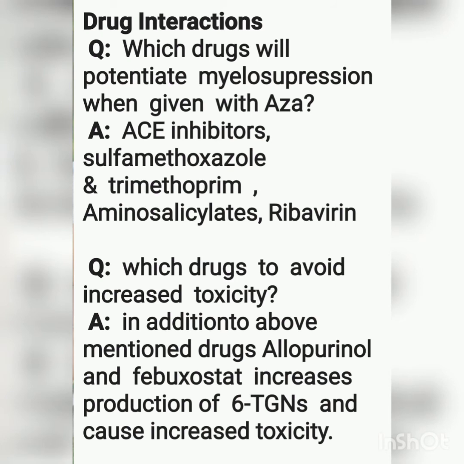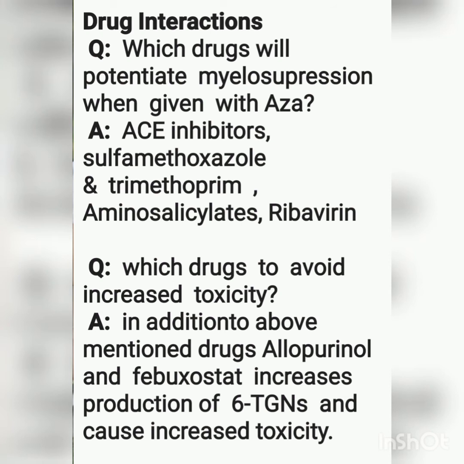Azathioprine is metabolized by xanthine oxidase, and allopurinol inhibits xanthine oxidase, so it indirectly increases the toxicity of azathioprine. Other drugs which increase the toxicity of azathioprine are ACE inhibitors like captopril, trimethoprim, sulfamethoxazole, aminosalicylates, and ribavirin.